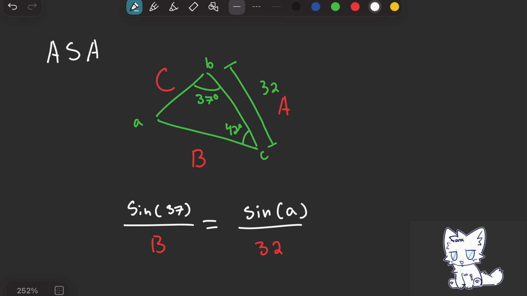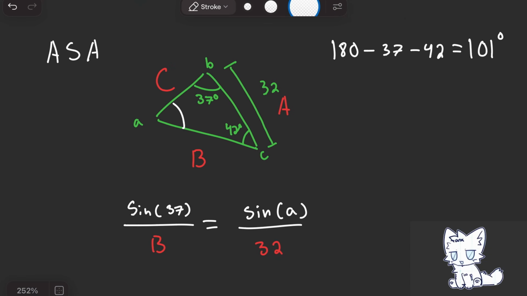So let's first find all the angles. We need to find angle A. We could just do that by subtracting from 180 the rest of the angles, because a triangle is always 180 degrees. So that means the angle little a must be 101. Let's put that in.